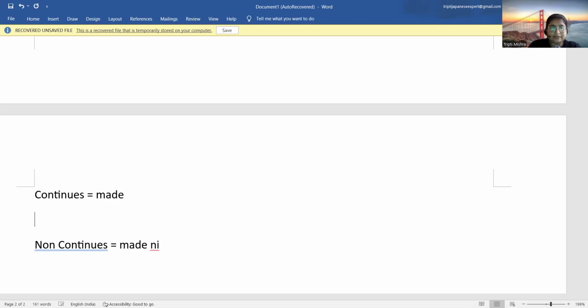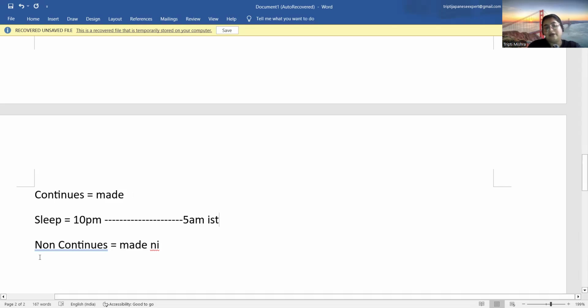So let's take an example. If I take the example of Made, the best example is sleep. You started sleeping from 10 p.m., okay. Then the action continued, and you woke up at 5 a.m. IST. So the action is continuing, and then stopped, okay.